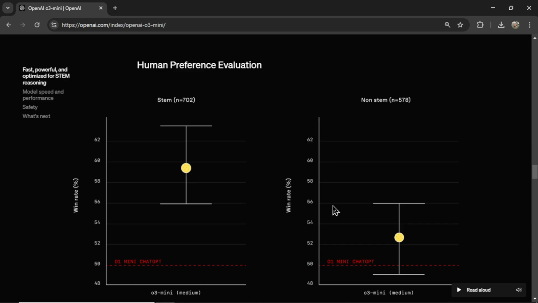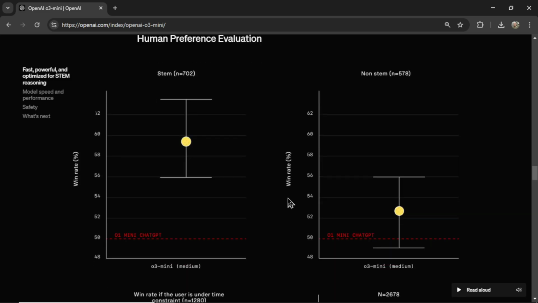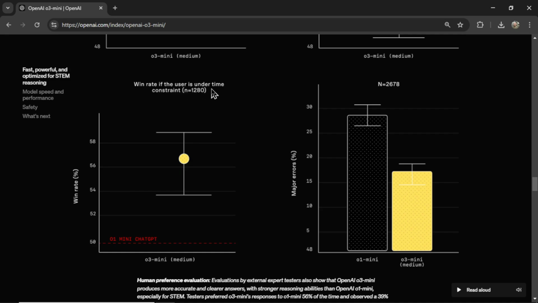Human preference evaluation. This is a new test that I haven't seen before. Which outputs do human testers prefer? And this is where we see that o3 Mini Medium, they prefer it 59% of the time. And the o1 Mini chatbot is down here. We see the win rate if the user is under a time constraint. And o3 Mini outperforms o1 Mini as well. And this chart on the right here is major errors. And o1 Mini appears to make more errors than o3 Mini Medium.